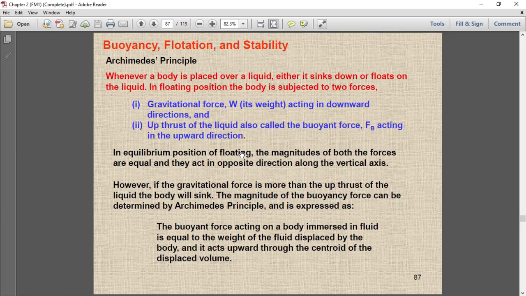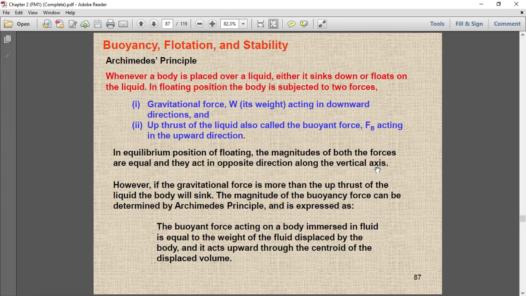If the body is floating on the surface of the liquid, the magnitudes of both the forces, the weight of the body and the force offered by the displaced fluid, are equal, and they act in opposite direction along the vertical axis.